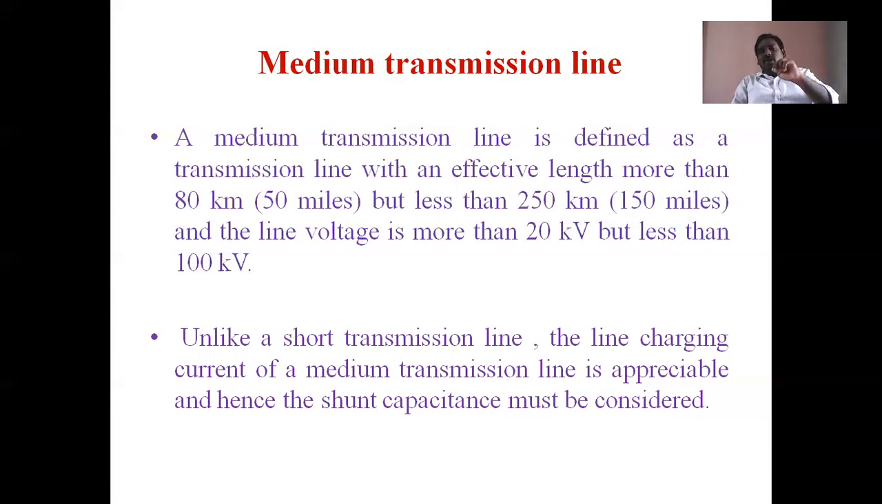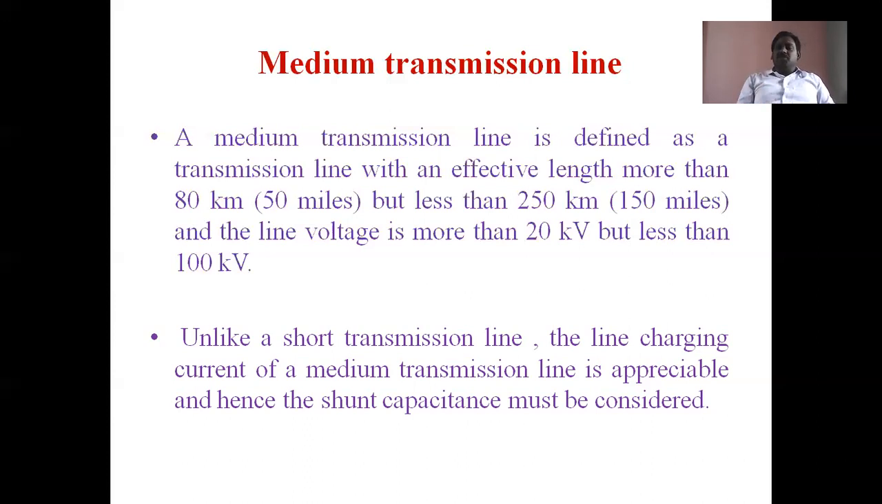Actually, in the transmission line, two types of capacitances are there. The first one is the capacitance that exists between the two phases of a transmission line, or any two conductors of a transmission line. And the second one is the capacitance which exists between any one conductor of a transmission line and the ground. Such a capacitance is nothing but shunt capacitance.